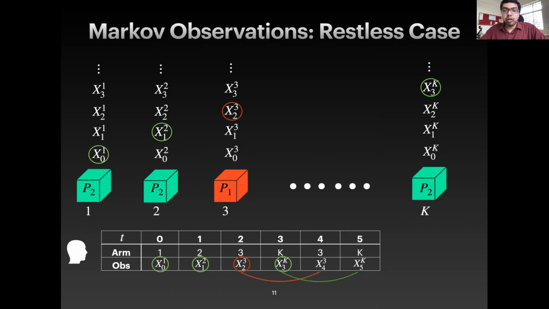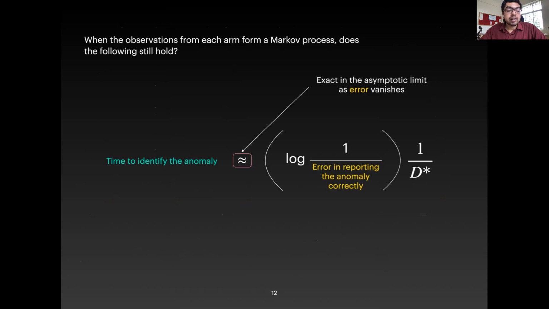And therefore, in order to come to the analysis of the restless case, we first identify the rested case. We borrow certain key takeaway ideas by studying the rested case, and then we apply these ideas to the analysis of the restless case. So again, let's remind ourselves that we are interested in identifying the growth rate of the time to identify the anomaly as a function of error. And if the IID process from prior works is replaced with Markov process, does this growth rate, does this scaling still hold, is the first obvious question that we could possibly ask. And it turns out that the answer is yes. And we can explicitly characterize this D star.